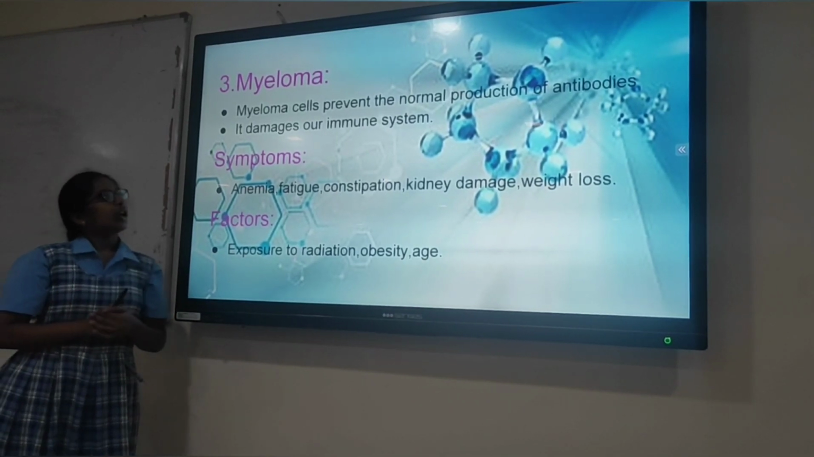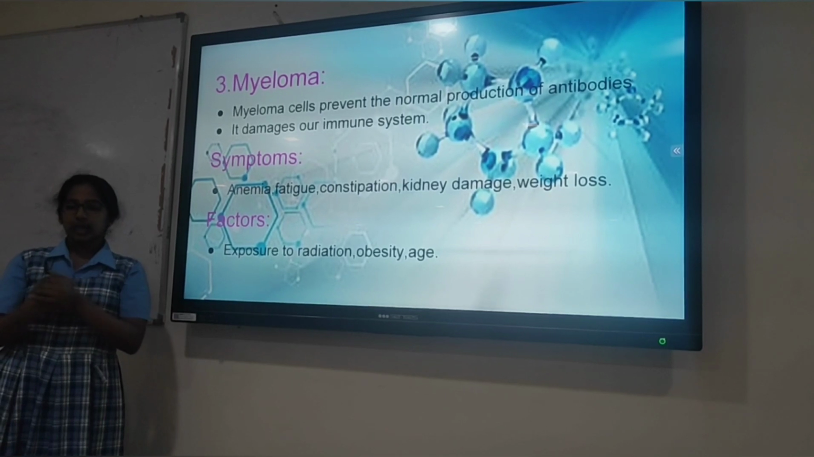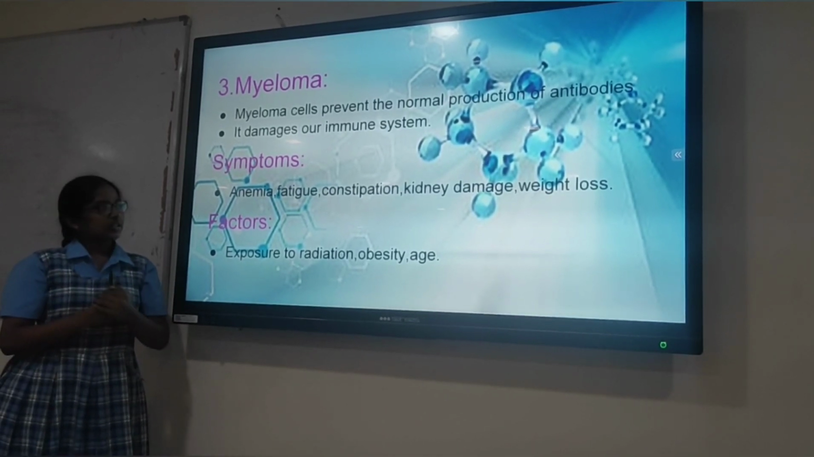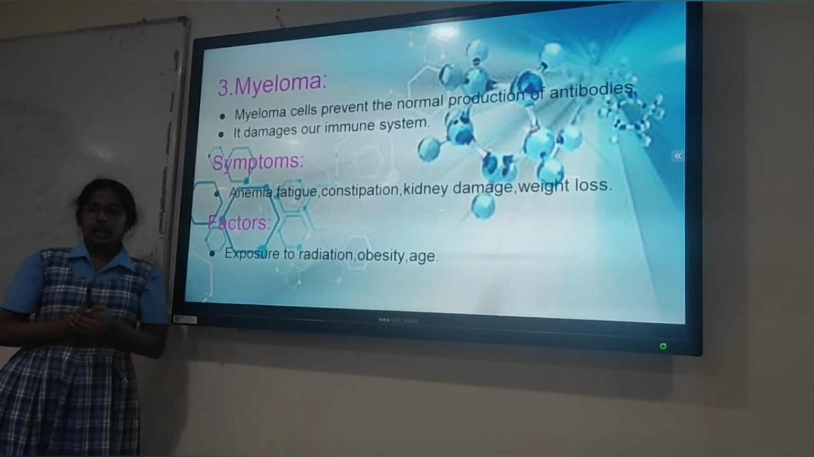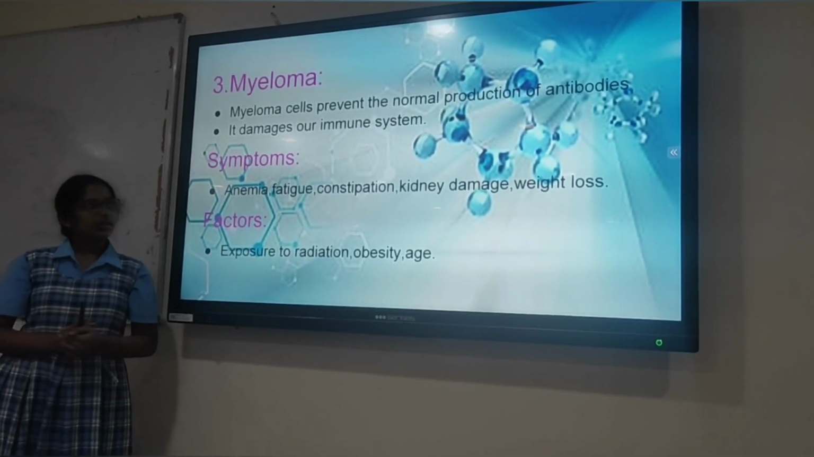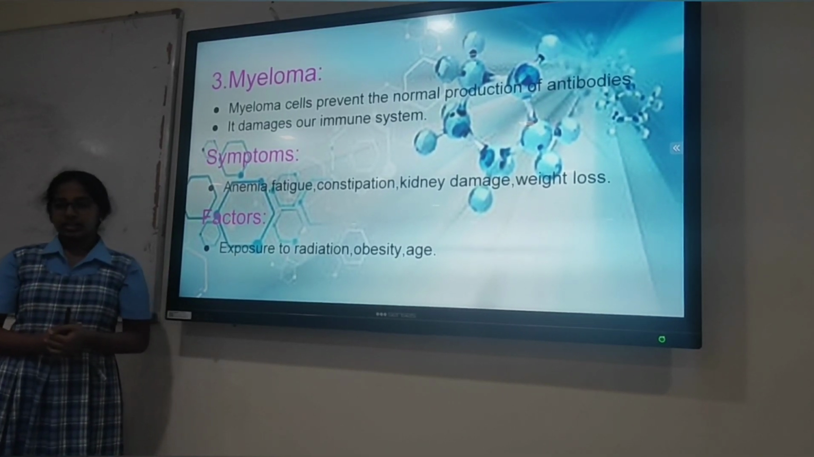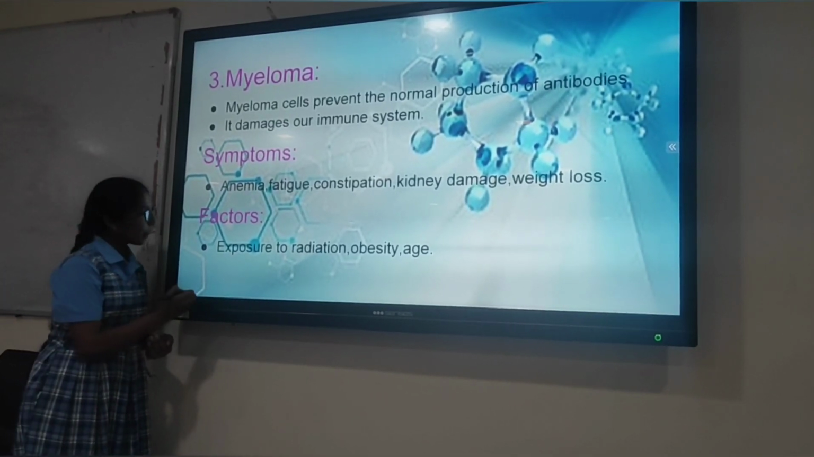Next, myeloma. Myeloma cells prevent the normal production of plasma cells. Plasma cells are a type of white blood cells. It damages our immune system, kidneys, and bones. Symptoms include anemia, fatigue, constipation, kidney damage, and weight loss. Factors are exposure to radiation, obesity, and age.